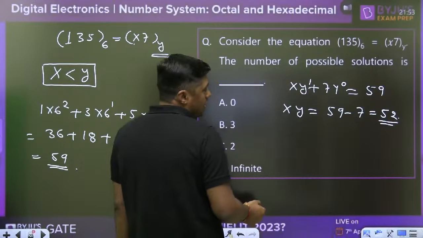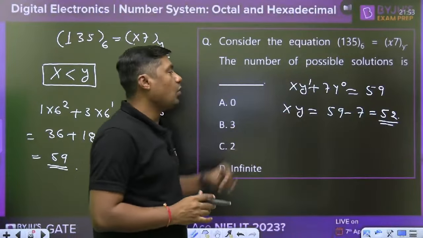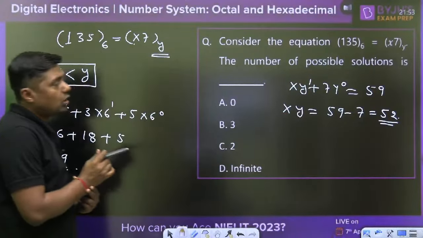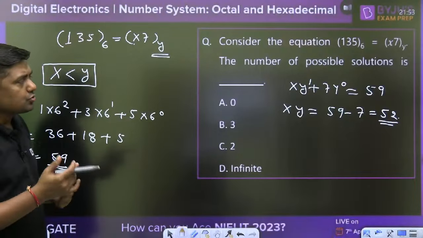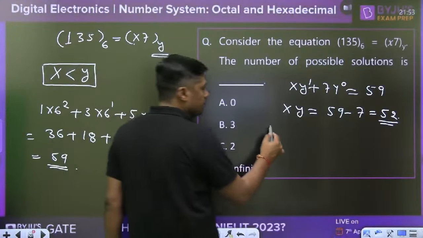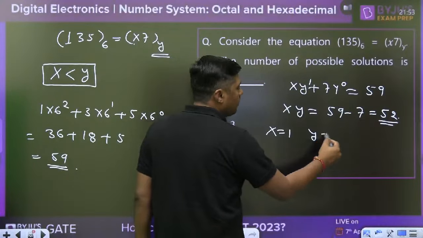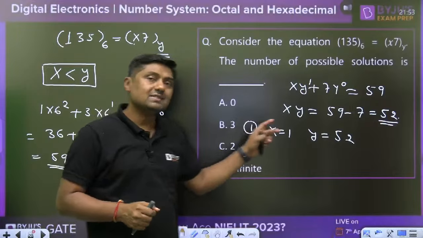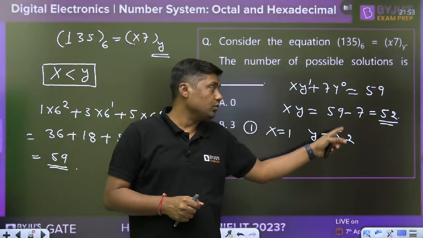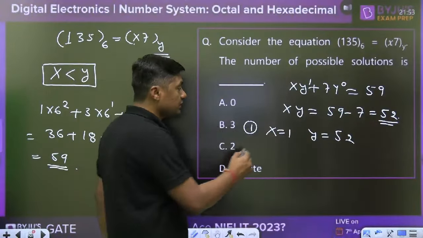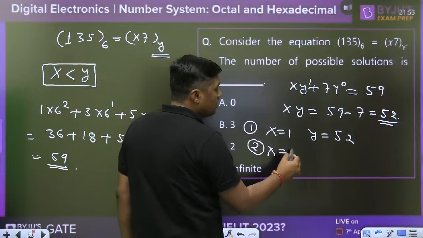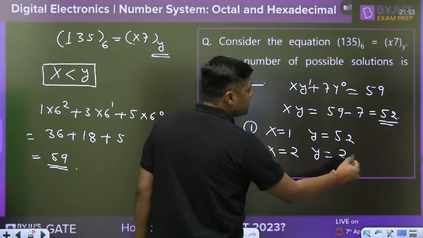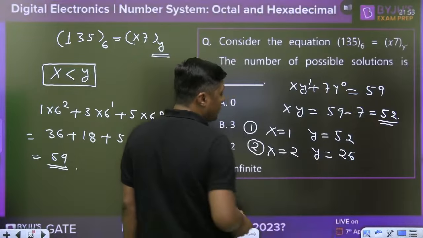Now, x is always less than y. First of all, I am choosing x equal to 1. Then y will become 52. That is called the first solution. When x is equal to 1, y is equal to 52. That is the first solution. Second solution: when x is equal to 2, y will become 26. It is also correct because x is less than y.